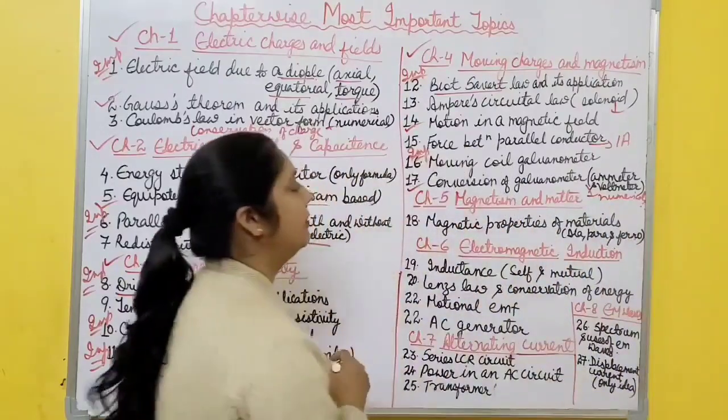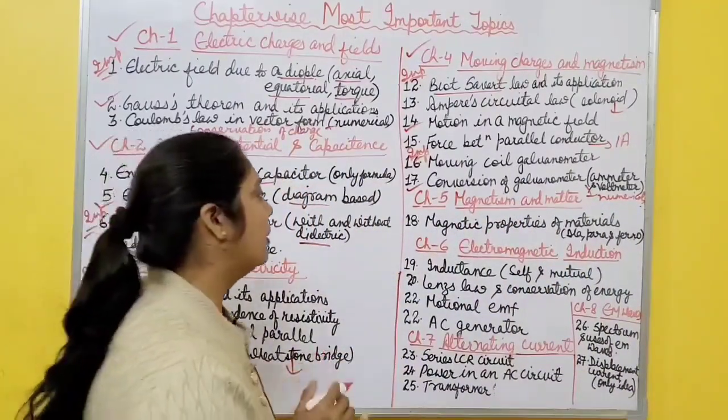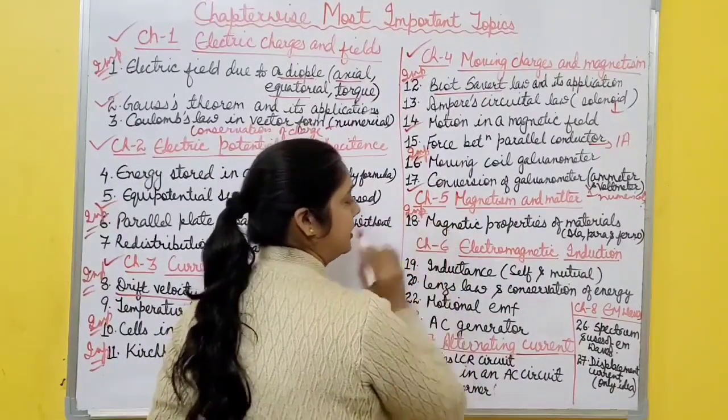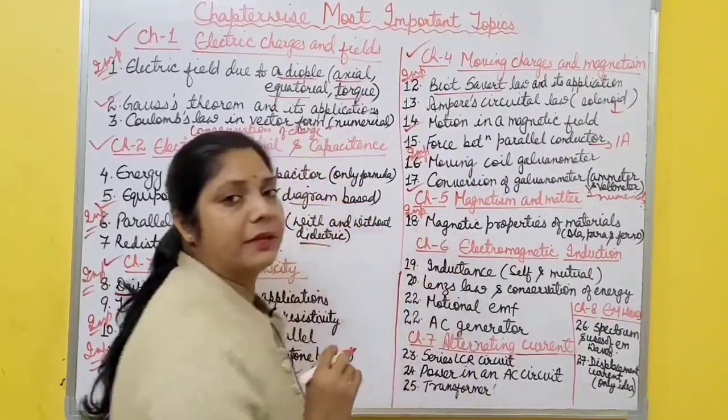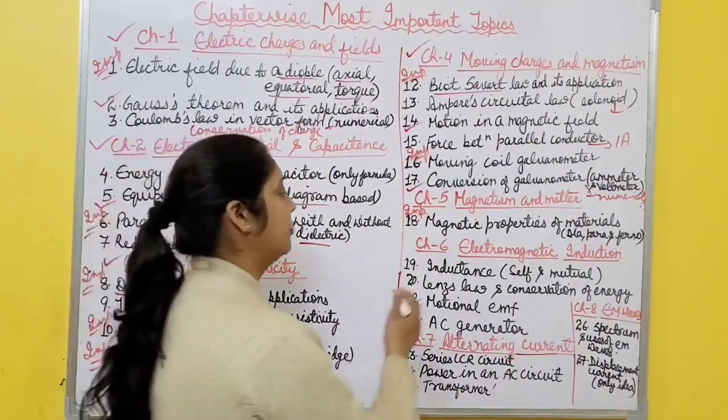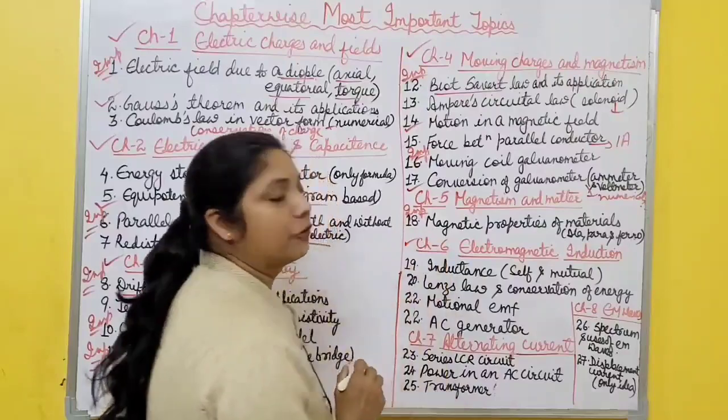Then chapter 5, magnetism and matter. It's a very, very small chapter. Only one topic is important, which is included this year. That is magnetic properties of material: dia, para and ferro. What are the different magnetic properties? Just revise it.